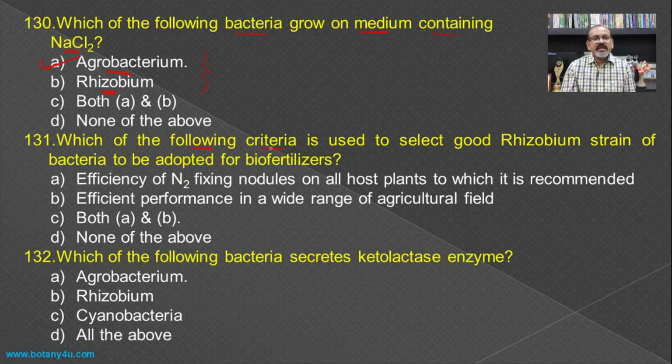Then which of the following criteria is used to select the good Rhizobium strain of the bacteria to be adopted for biofertilizer? If you see the efficacy or the efficiency of the nitrogen fixing nodules which are formed by the Rhizobium on the members of Leguminaceae, on all the host plants to which it is recommended, then efficient performance in a wide range of the agricultural field, and both these are the criteria for the selection of the Rhizobium strain for the atmospheric nitrogen fixation or use as a biofertilizer.